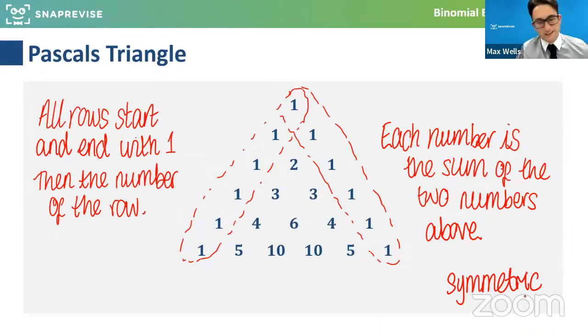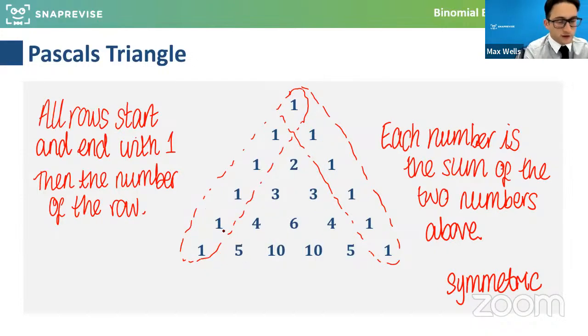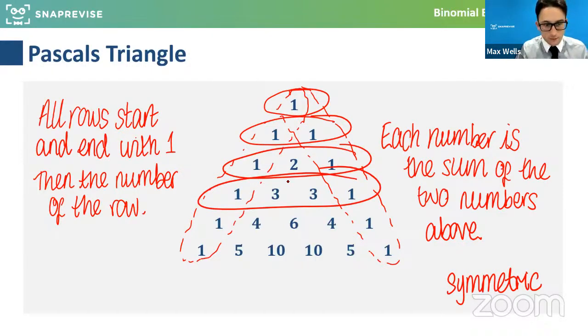Now, what's really cool is there's loads of patterns in there. So you have all the ones, you have the counting numbers, you have the triangle numbers. And if you carried this on infinitely, those patterns would continue. There's loads going on in here. There's books written about this where there's loads of little studies of different patterns you can find navigating your way through this triangle. For example, 11 to the power of 0, 11 to the power of 1, 11 squared, 11 cubed, if you write those numbers out.